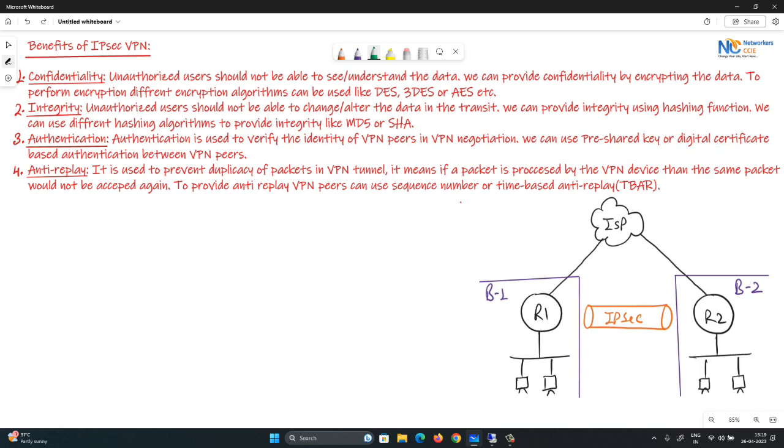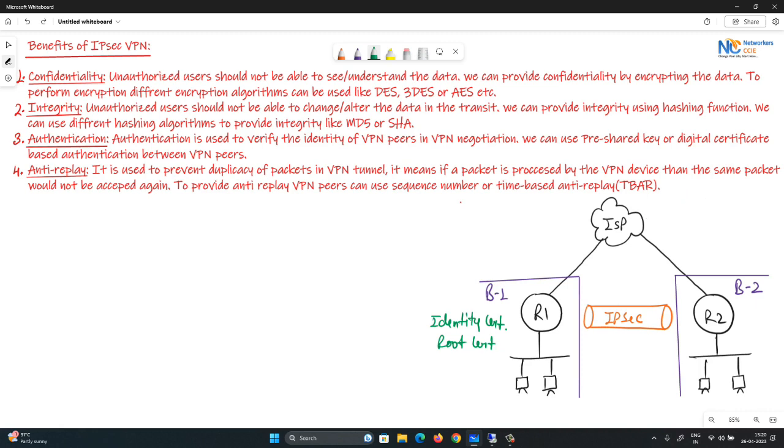Other than this, we can also use digital certificate-based authentication, which is more secure. In case of digital certificate-based authentication, we use an identity certificate and a root certificate. On the VPN peer, you need to download the identity certificate and root certificate. Here you need to add a third party entity called the certificate authority. After that, you need to implement your certificate-based authentication in VPN.